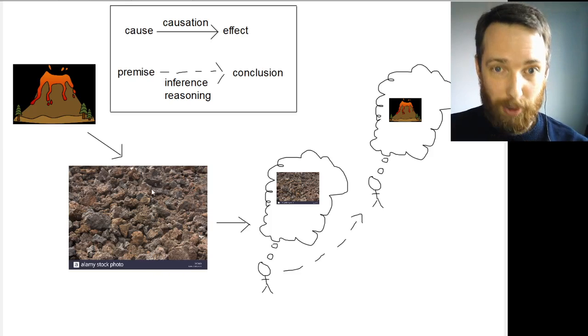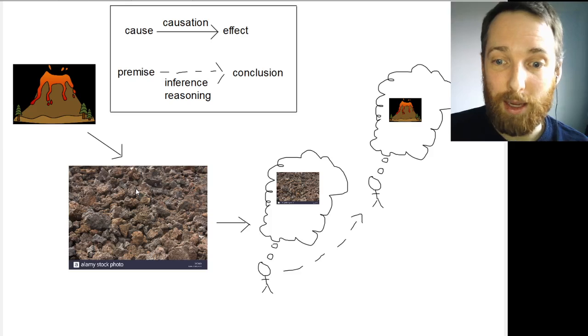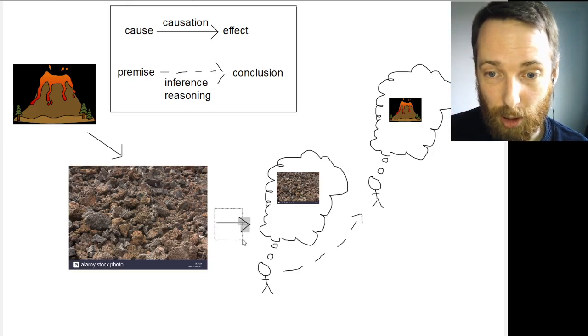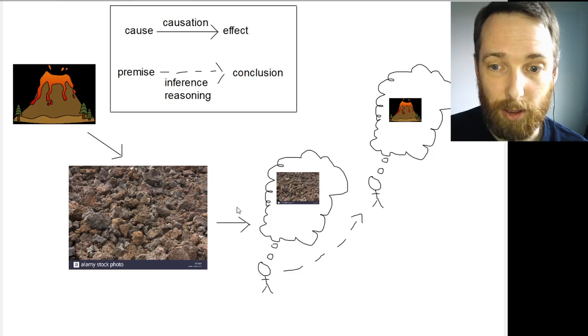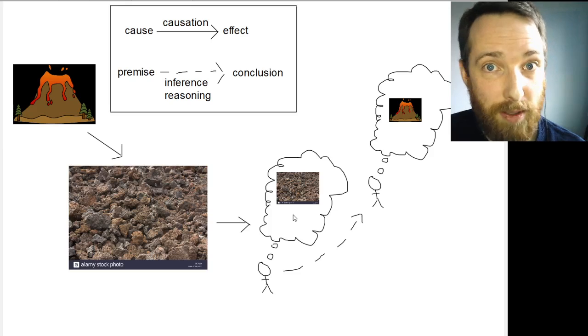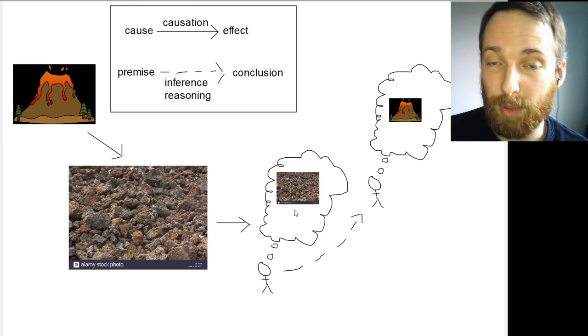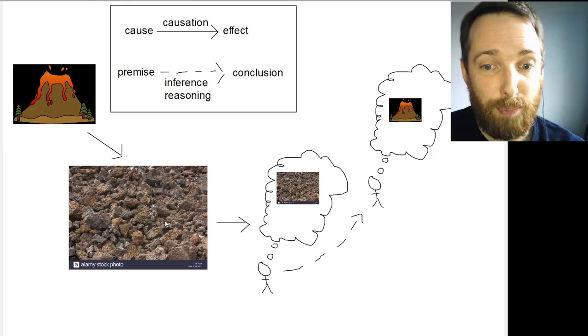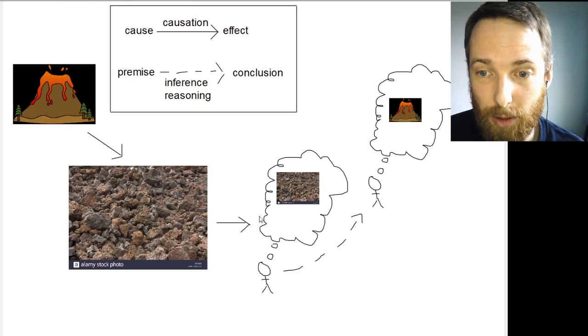By pointing their senses at these rocks, they are thereby caused, here's a causal arrow again, it's solid, they are caused to have this belief. So this person knows that there's rock here because their belief that there is rock here is caused by the fact that there is rock here. So this is knowledge.